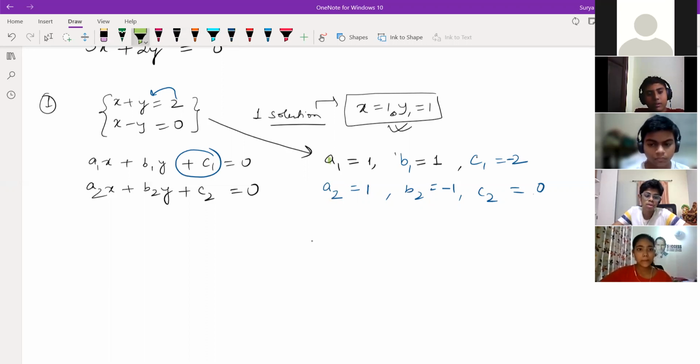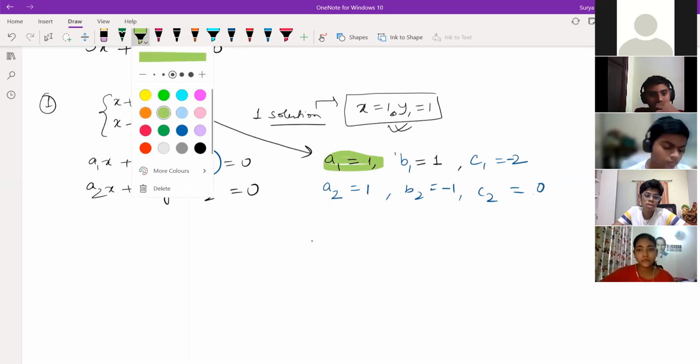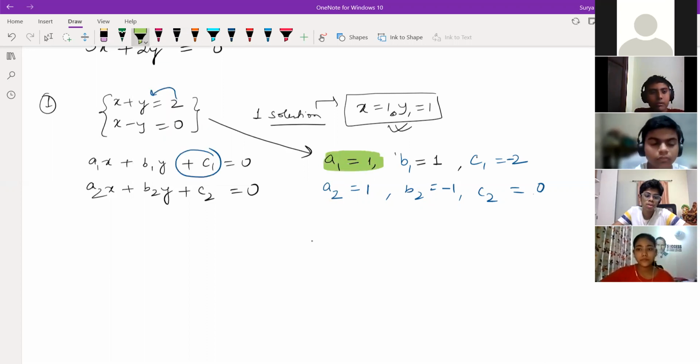So write here a1, a2, b1, b2, c1, c2. It's clear? a1, a2, b1, b2, then c1 and what? c2.